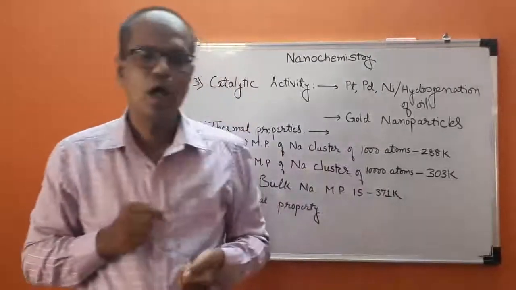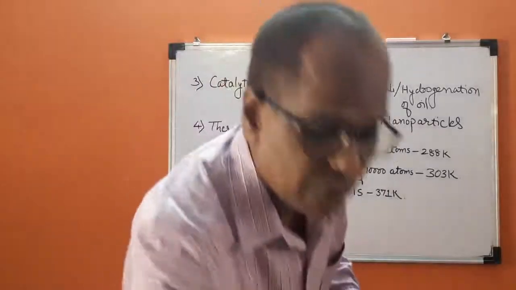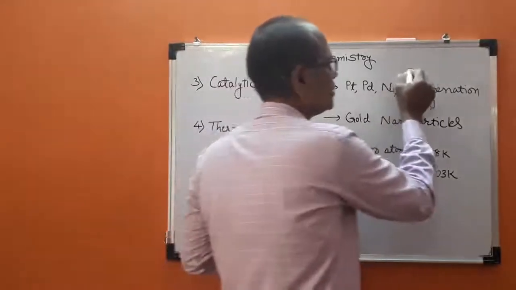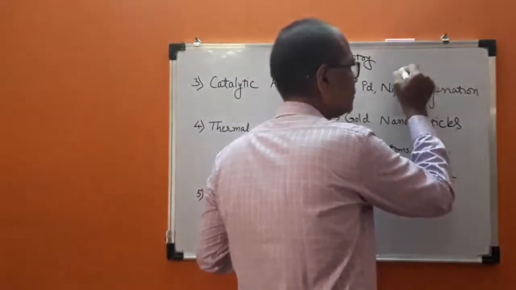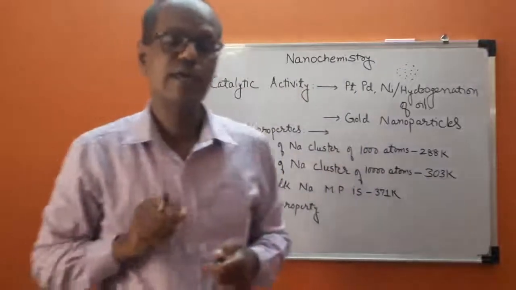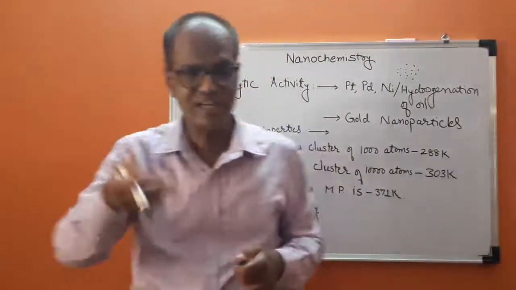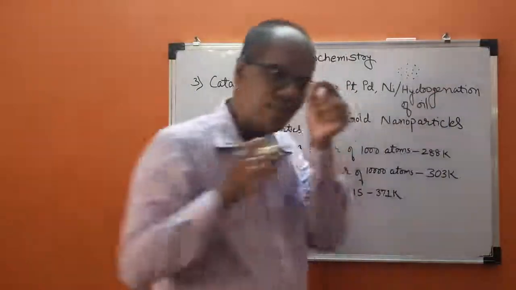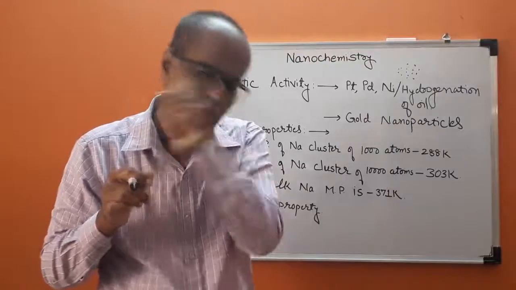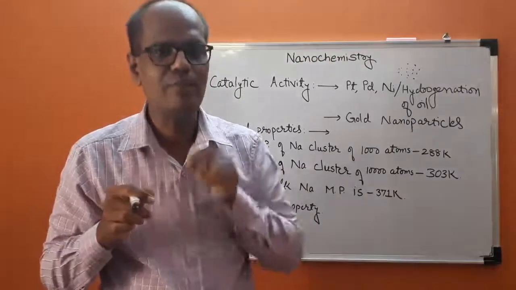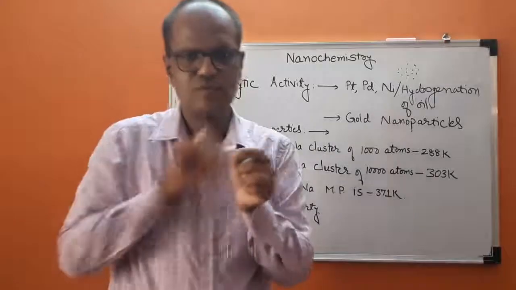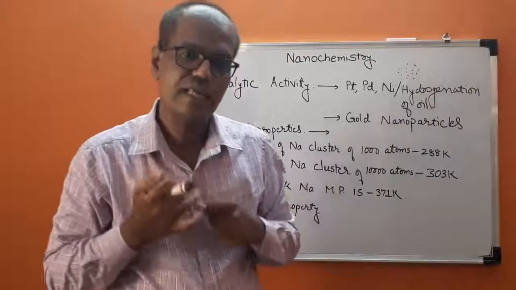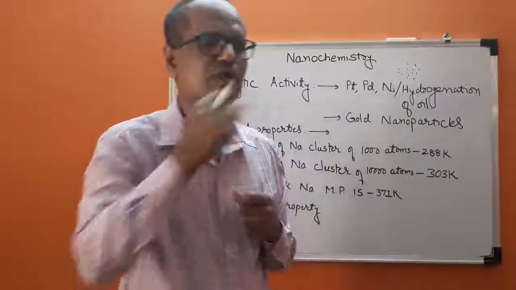But if I convert the nickel piece into nanomaterialized particles, means extremely small particles, if I consider extremely small particles of nickel or platinum or palladium, then what happens? All three dimensions of that particular nanomaterialized particle are available for the adsorption of the gas, and therefore more surface area is available for the chemical reaction.